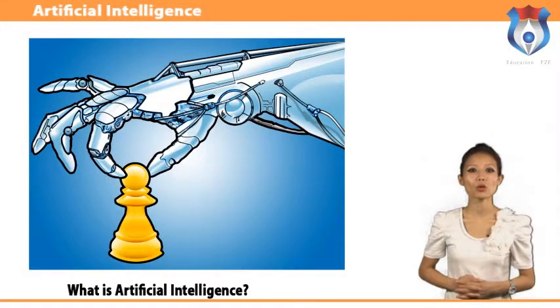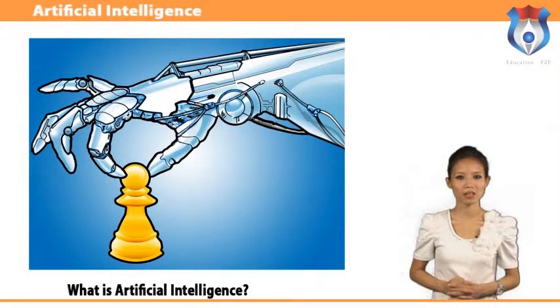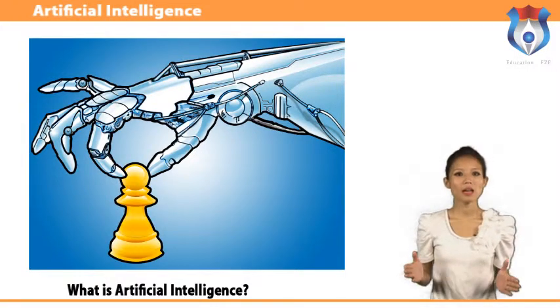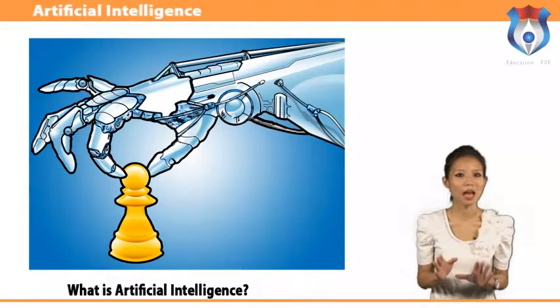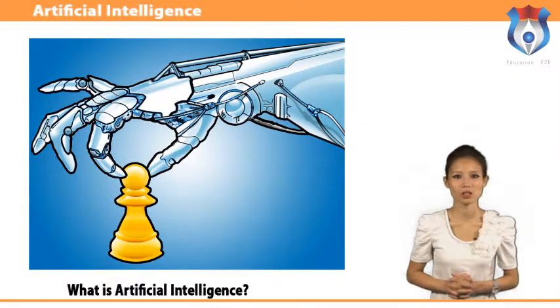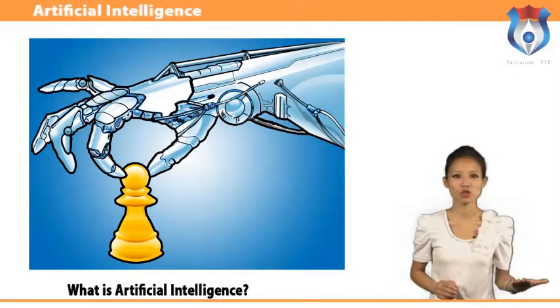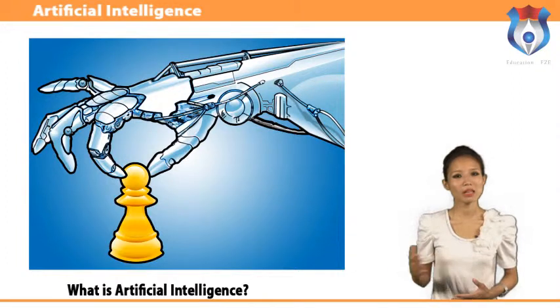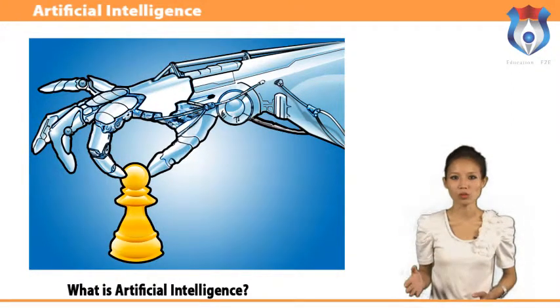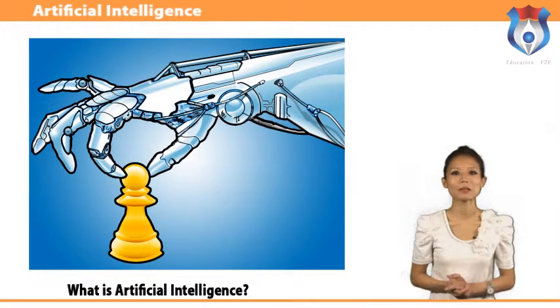Let me first tell you what artificial intelligence, AI, is. AI is the study and creation of computer systems that can perceive, reason and act. The primary aim of AI is to produce intelligent machines. The intelligence should be exhibited by thinking, making decisions, solving problems, and more importantly by learning.